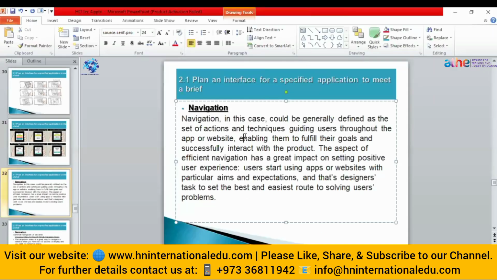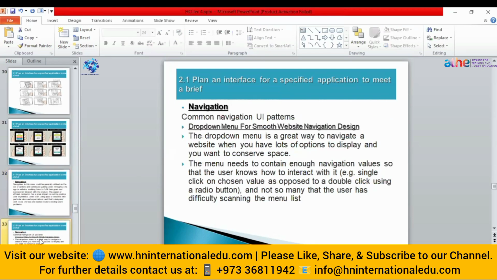The first thing for planning is the navigation. You will define the set of actions and techniques so that you can guide the user, just as in the example I showed you, by providing different options or names of the pages. After that, in the navigation, we can also have drop-down menus. What is a drop-down menu?